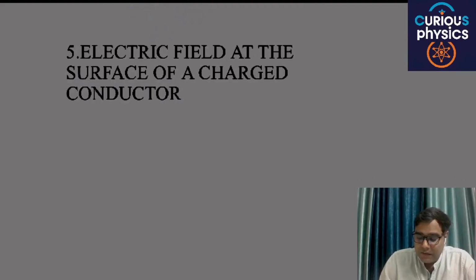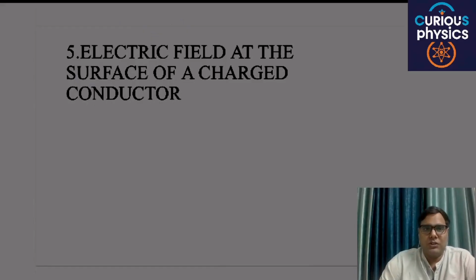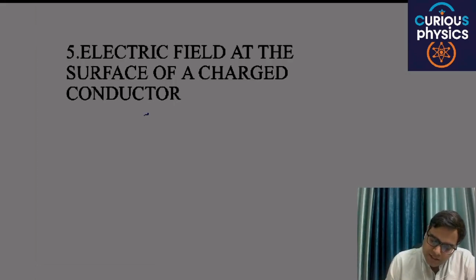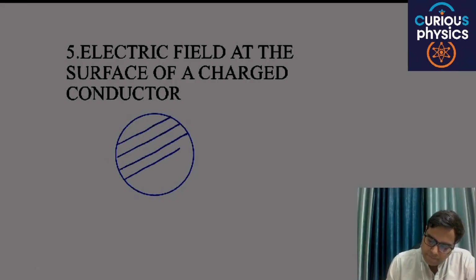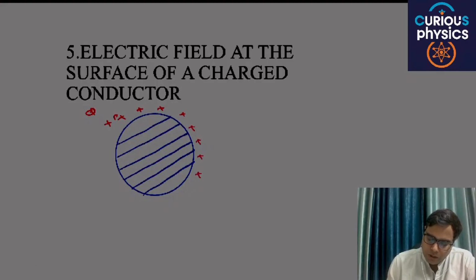Electric field at the surface of a charged conductor. You have to find the value of the electric field. So let's say this is a conductor, and in this particular conductor, let's consider a positive charge Q is distributed on the surface.